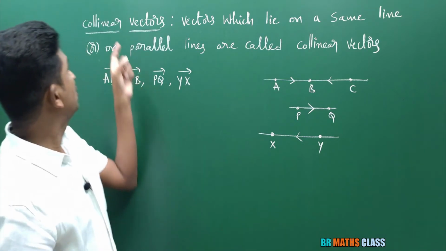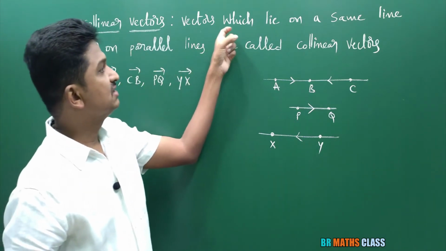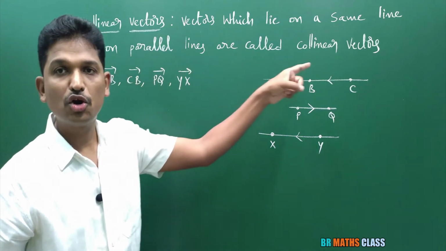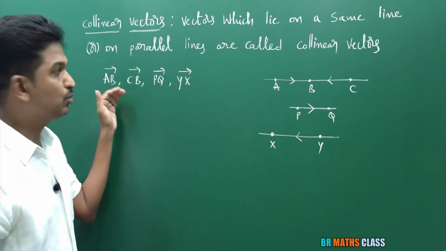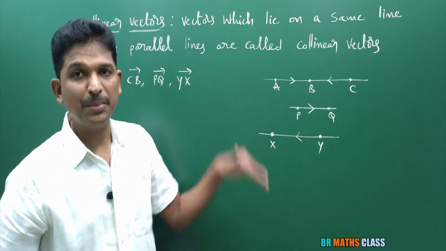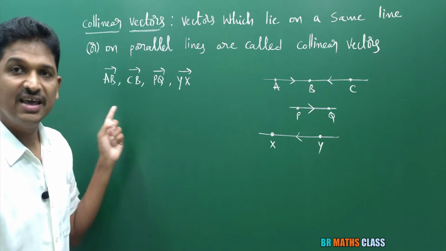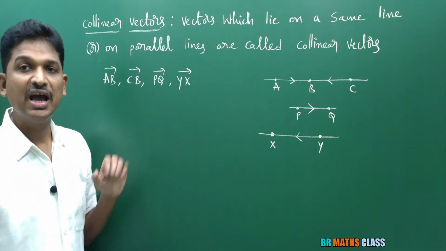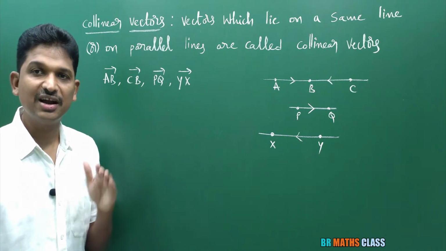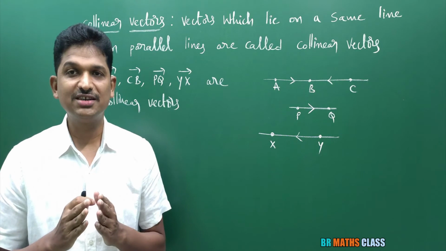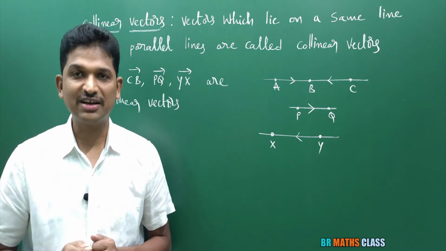What is the definition of collinear vectors? Vectors which lie on a same line or on parallel lines are called collinear vectors. So these vectors either lie on a same line or on parallel lines. Can I say these vectors are collinear vectors? Yes, as per this definition, I can say that these vectors are collinear vectors. And the important point is collinear vectors are also known as parallel vectors.